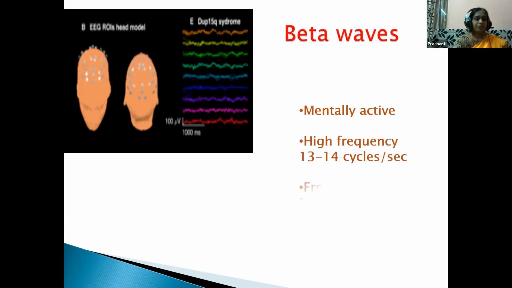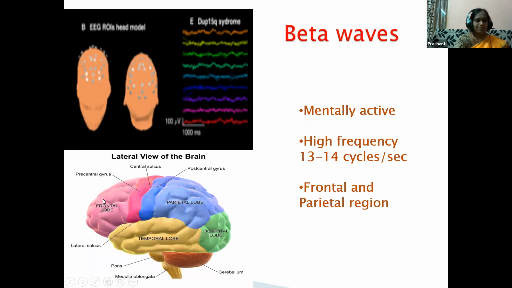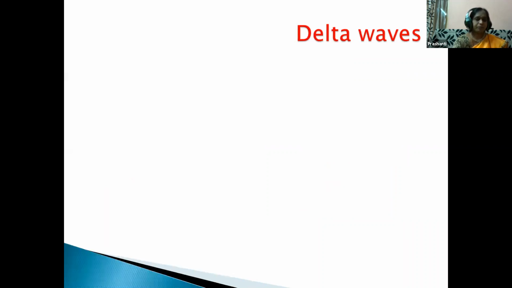It shows a high frequency, that is 13 to 14 cycles per second, and this originates in the frontal and parietal regions of the brain. Just see the brain, children, over here. In these areas, the frontal and the parietal regions, the beta waves are seen. So this is seen in the person who is in a tense or mentally active state.